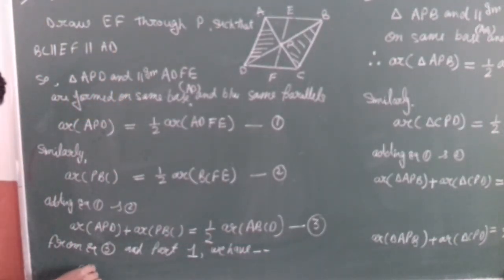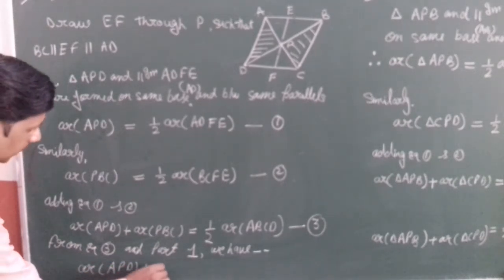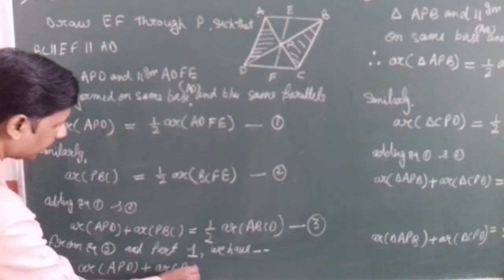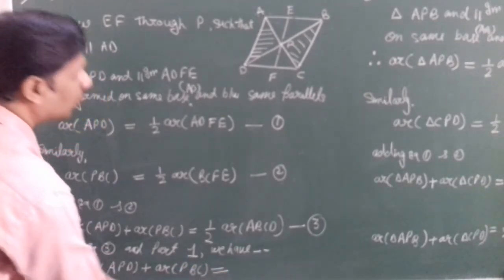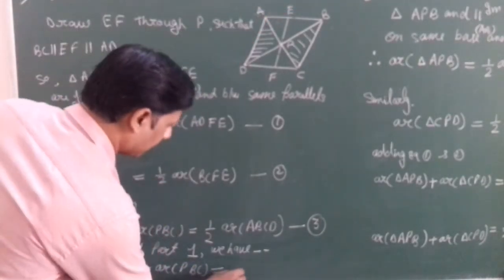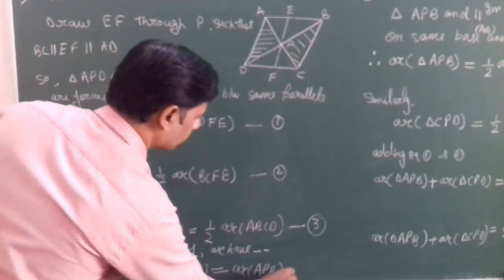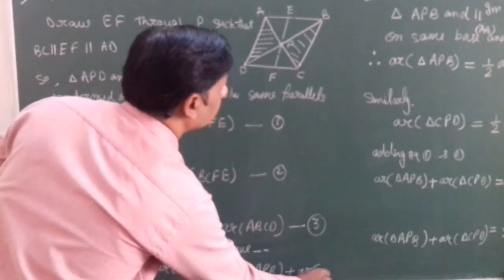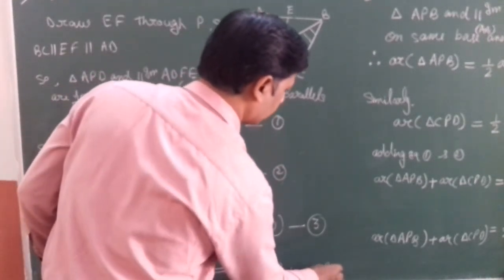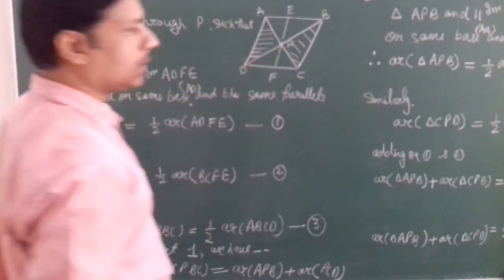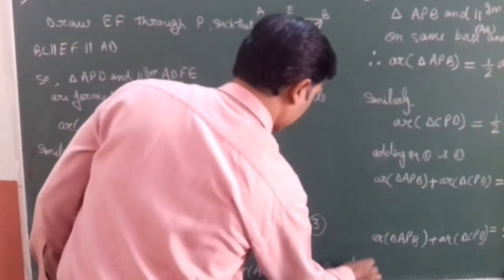So area of APD plus area of PBC is equal to area of APB plus area of PCD, right?